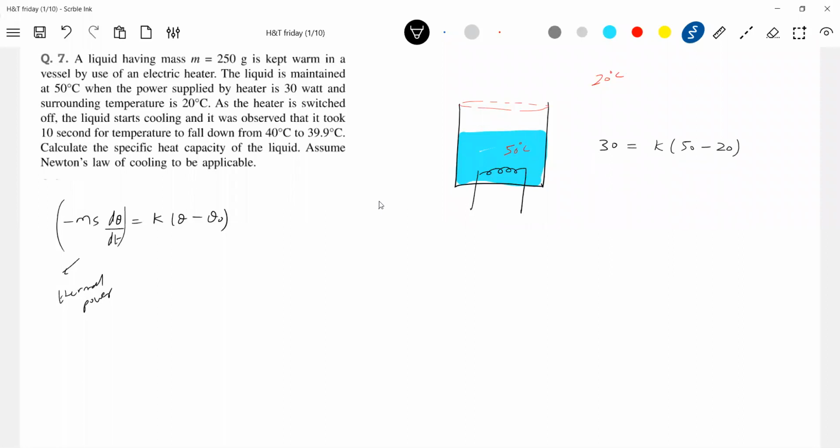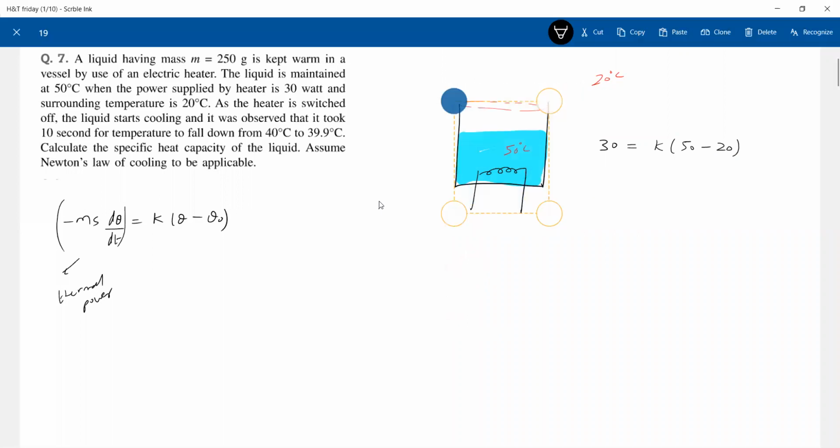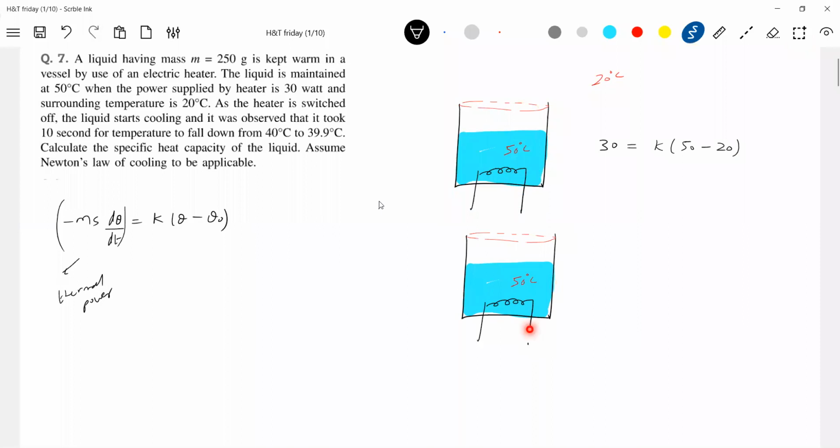After this, the electric heater will be switched off. So it will start cooling.